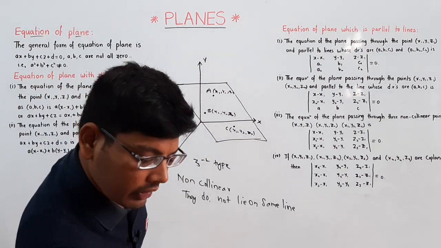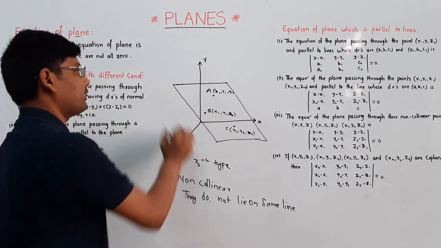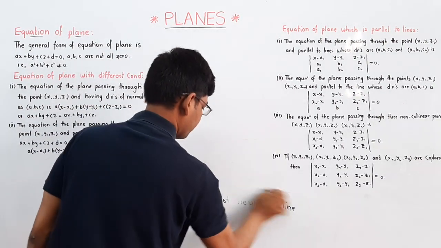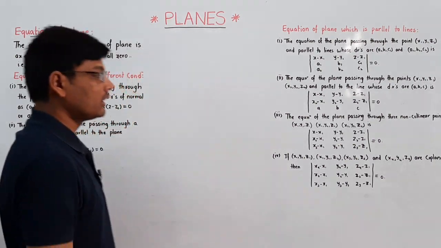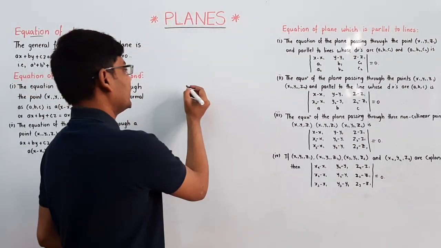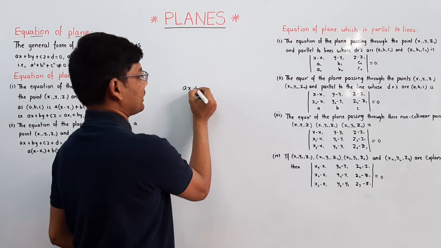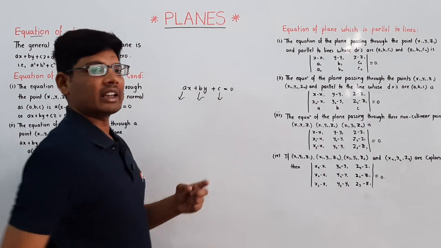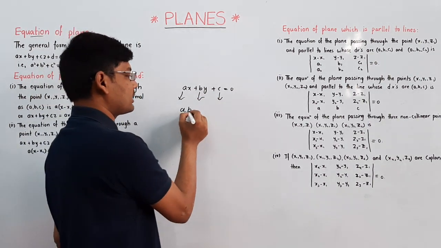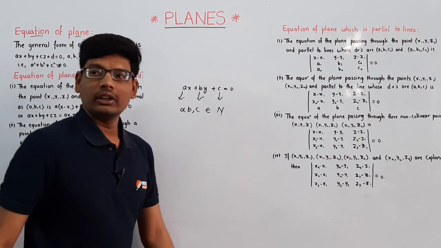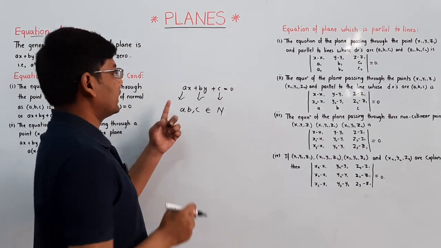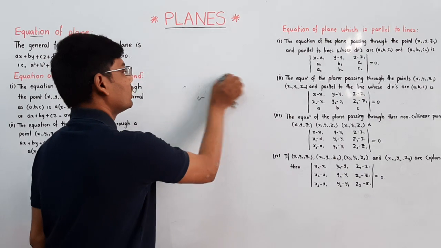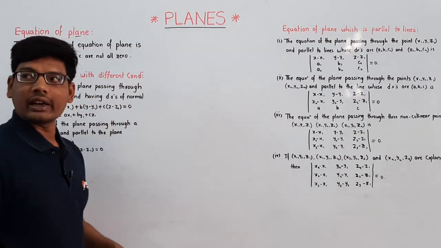First we have to discuss the general form of the equation of a plane. Now the general form of a straight line is ax plus by plus c, which we already know. In place of a, b, c we can substitute any values. ax plus by plus c is equal to 0 is the straight line equation here. This is the general form of the straight line equation.